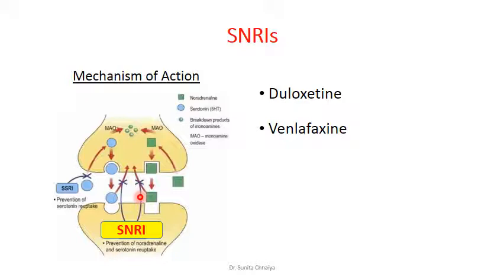So those side effects which develop because of binding with other receptors cannot be produced with the SNRI. So they have fewer side effects in comparison with the tricyclic antidepressants. Congeners include duloxetine and venlafaxine.